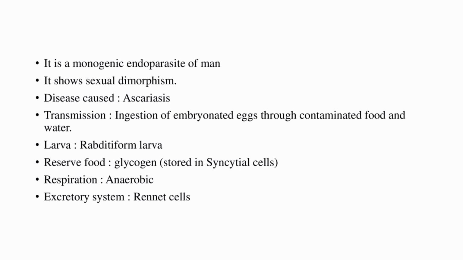Transmission: ingestion of embryonated eggs through contaminated food and water. Larva: rhabditiform larva. Reserve food is glycogen. It is stored in syncytial cells. Respiration: anaerobic type. Excretory system by renette cells.